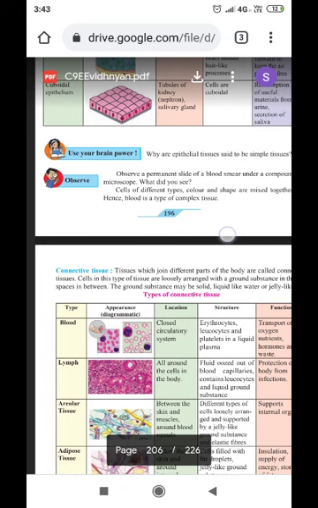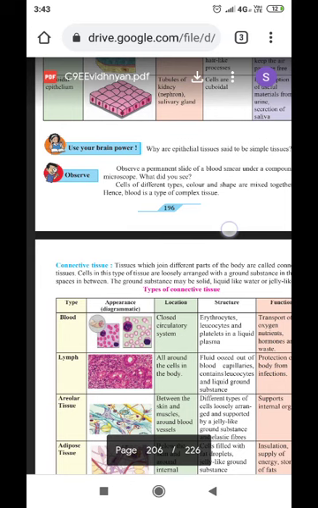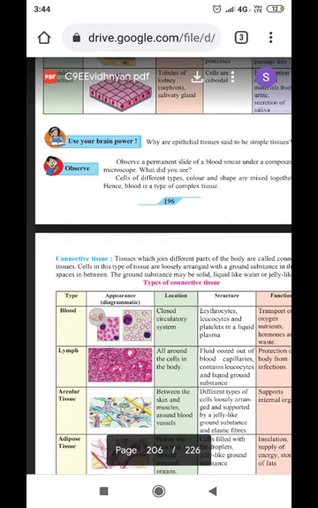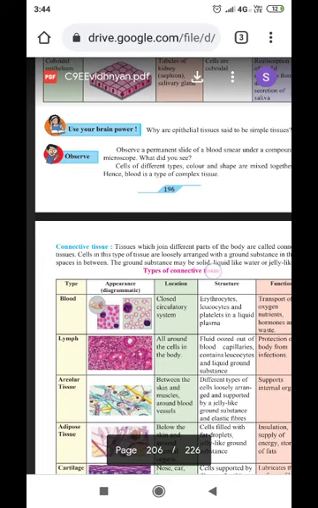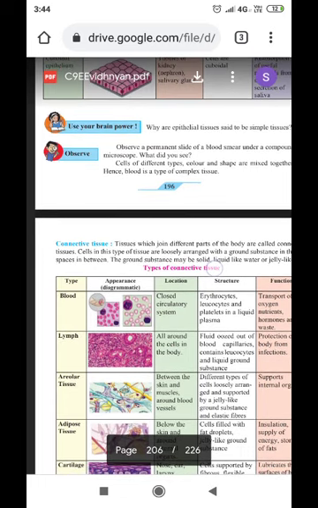Now, why are epithelial tissues said to be simple? Only one type of cell or tissue is formed, and therefore they are called simple tissues. Observe the permanent slide of a blood smear under a compound microscope. What did you see? Various RBCs are there. Cells of different types, color and shape are mixed together. Hence, blood is a type of complex tissue.